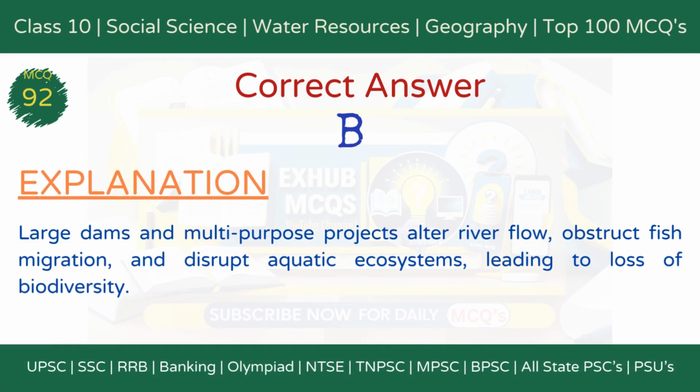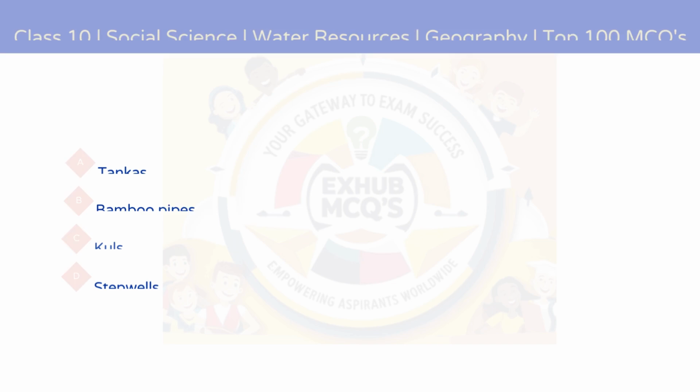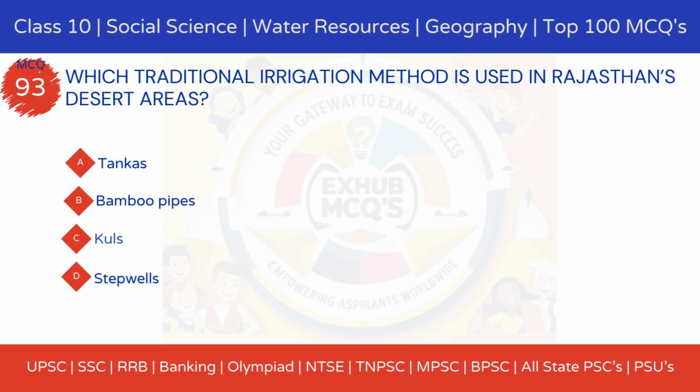The correct answer is option B, they fragment rivers and disrupt ecosystems. Explanation: large dams and multi-purpose projects alter river flow, obstruct fish migration, and disrupt aquatic ecosystems, leading to loss of biodiversity. Question 93. Which traditional irrigation method is used in Rajasthan's desert areas?